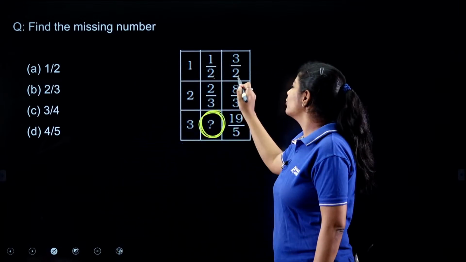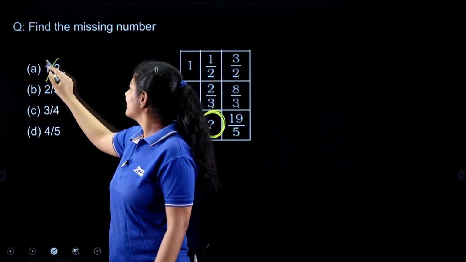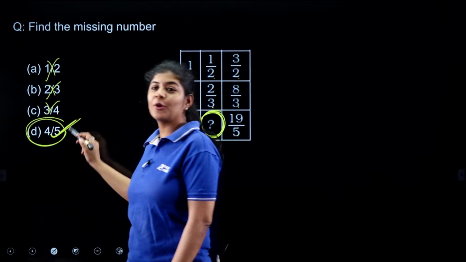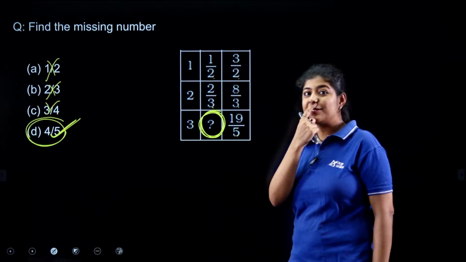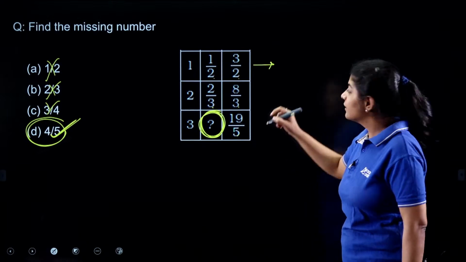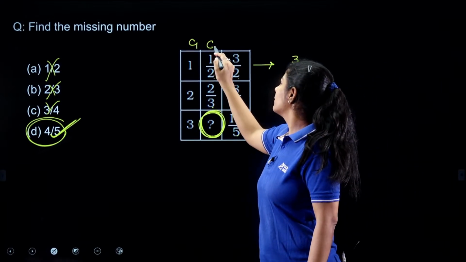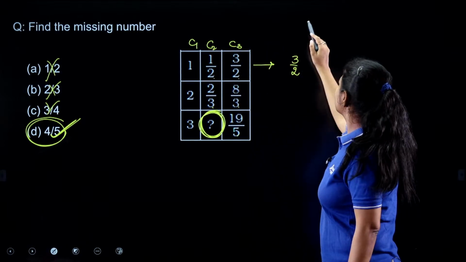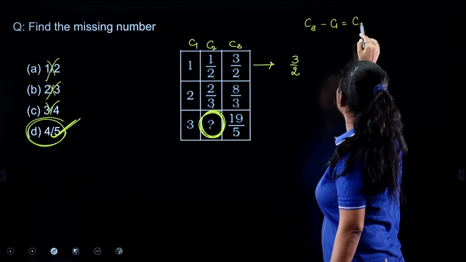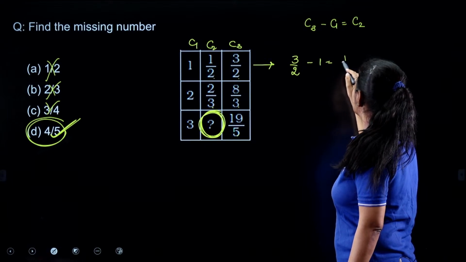Yes, it's a very easy one. Here I am having 2, 2, 3, 3. So here what we are having, 5, 5. Luckily we are having only one option in which we are having denominator as 5. But what is the logic behind it? If you see in row 1, 3 by 2, this is my column 1, column 2 and column 3. So basically the logic is column 3 minus column 1, we will get the column 2 term. 3 by 2 minus 1, here I will get 1 by 2.